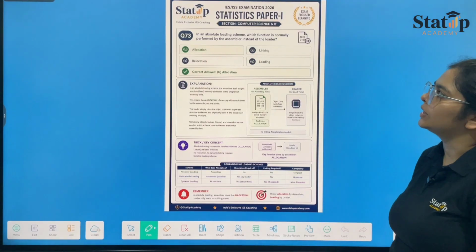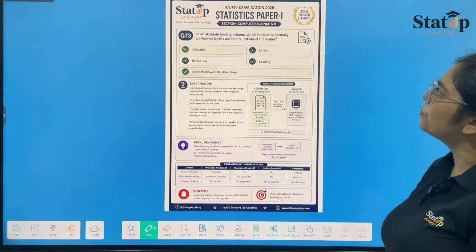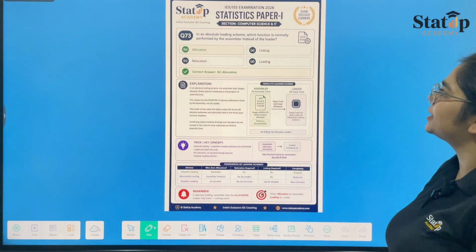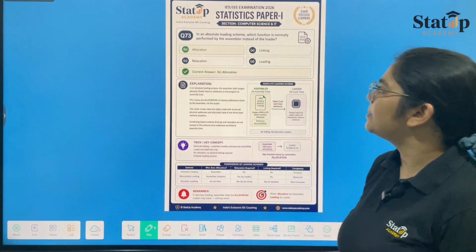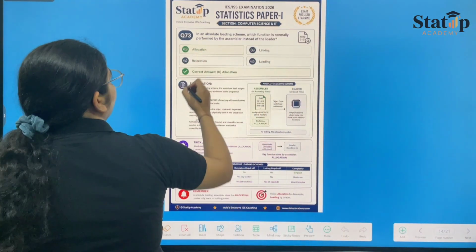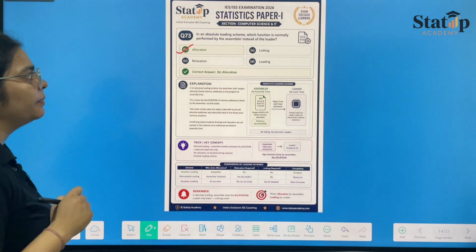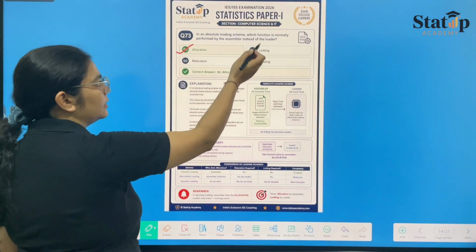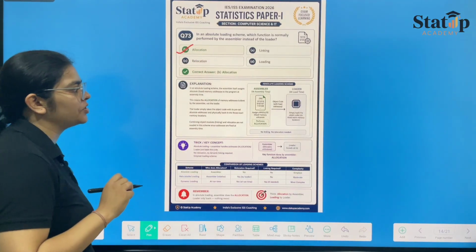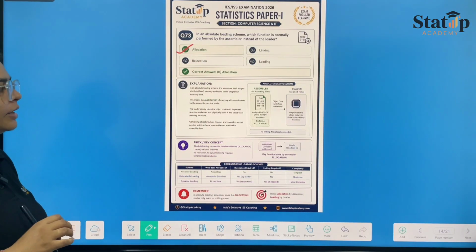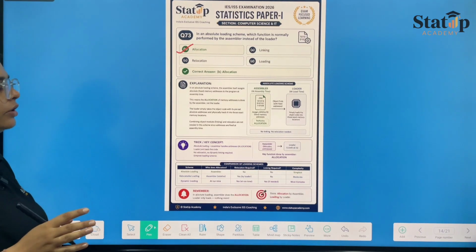Question number 73. In an absolute loading scheme, which function is normally performed by the assembler instead of the loader? Assembler performs the function of allocation, which is option B. They have been written here like that, but option B, allocation, is your answer. Allocation is done by the assembler and not the loader.